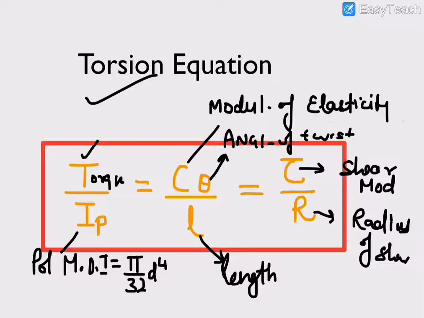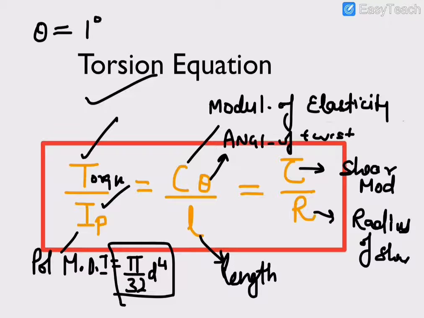Repeating: T is torque. Ip is the polar moment of inertia, its formula is pi by 32 d to the power 4. C is the modulus of rigidity, which is given for a material. Theta is the angle of twist, given in the question. Theta is always given in degrees, say 1 degree, but you don't place it in degrees, you convert it into radians, that is 1 into pi by 180. Theta is always put in terms of radians.